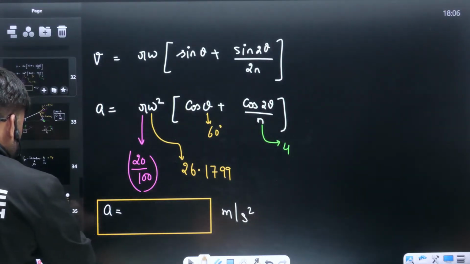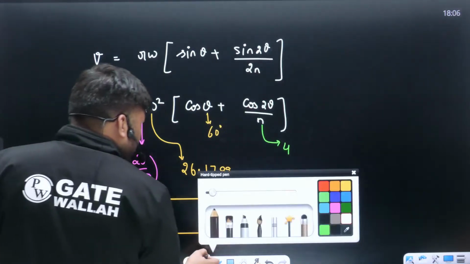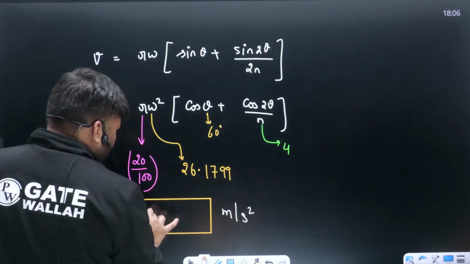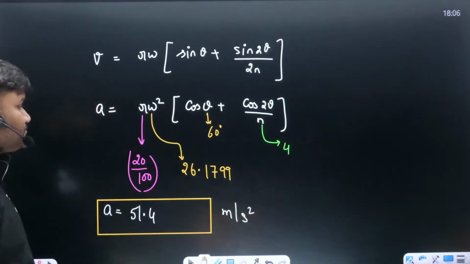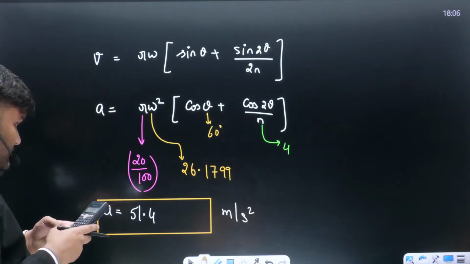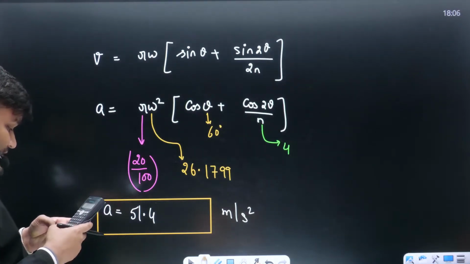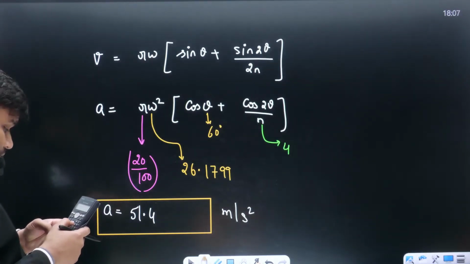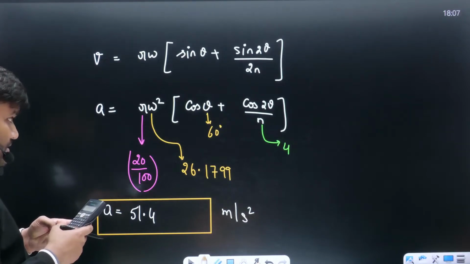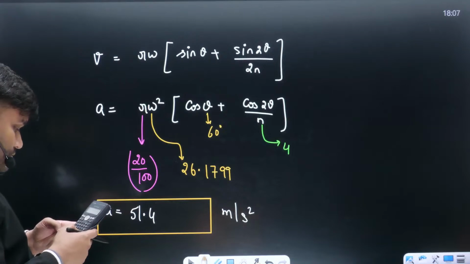If you will calculate this, you are getting 51 point something, 51.4 मीटर पर सेकंड स्क्वायर. ठीक है ना? cos 60 plus cos 120 divided by 4.